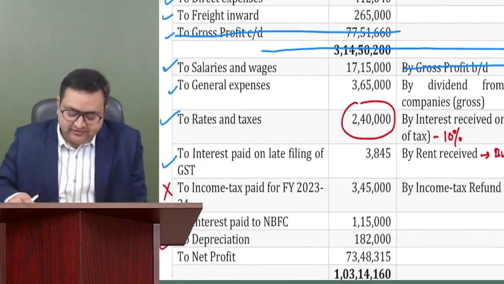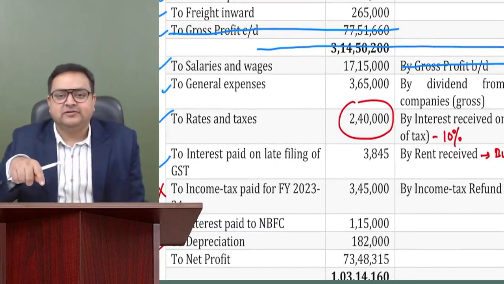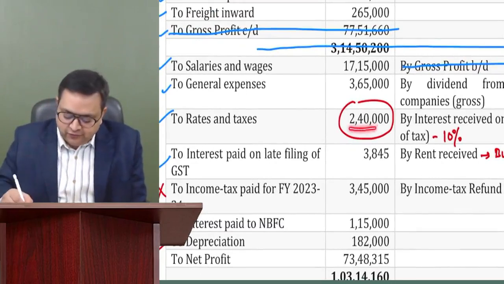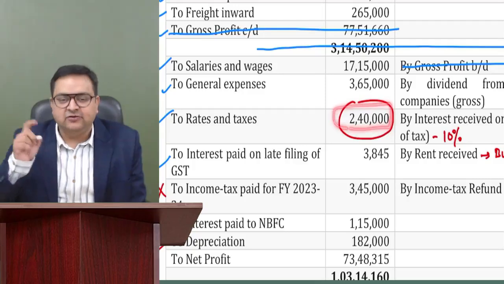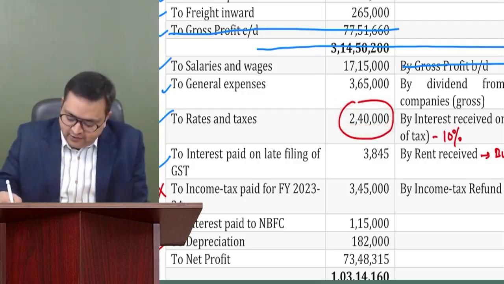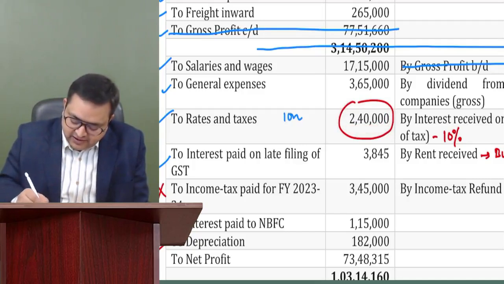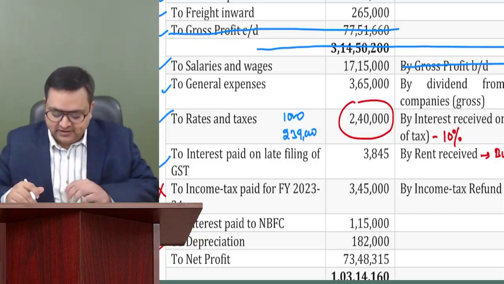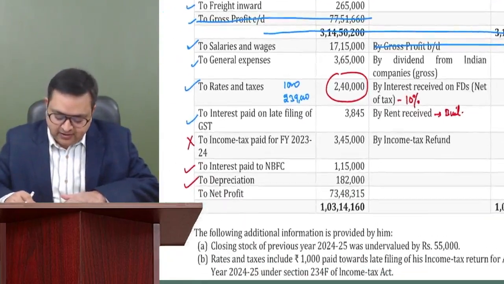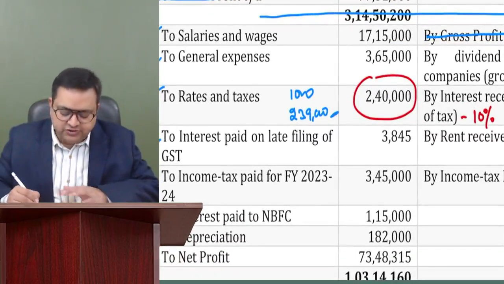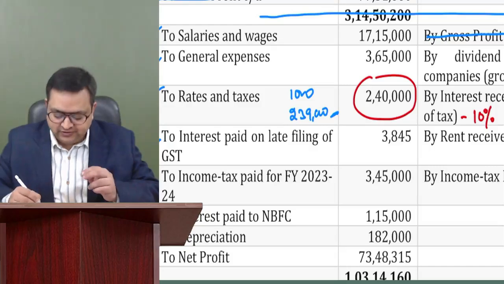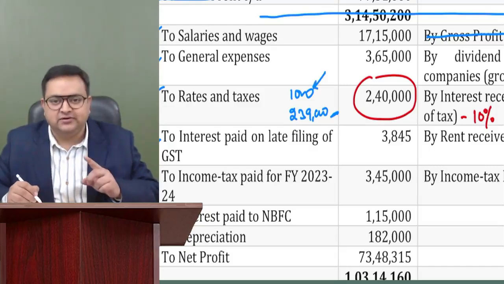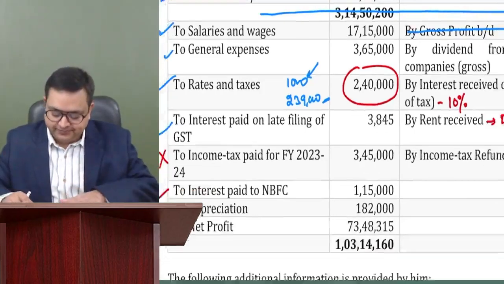Okay. It says rates and taxes includes. It means that out of 240, there is 1,000 rupees also. So right now I am showing it like this, that rates and taxes are 1,000 and 2,39,000. I've just split this into two parts, 1,000 and 239. With 239, we don't have any issues. Right now, we are talking about only 1,000 rupees.